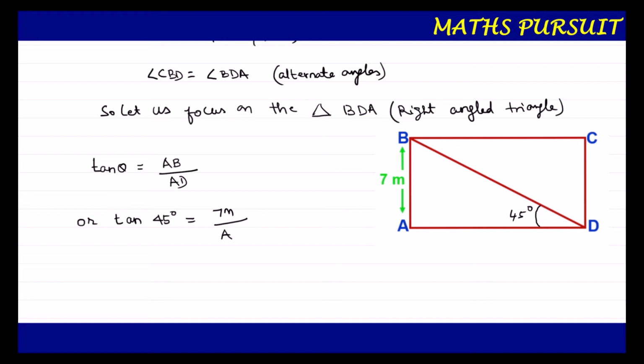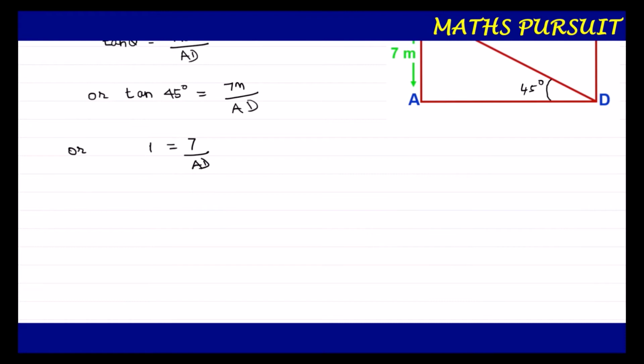We do not know the value of AD. We know from the trigonometric table that tan 45 degrees is 1. So 1 is equal to 7 upon AD, let us omit the meter now. Or I can write AD is equal to 7. Hope guys, till here we are very clear.